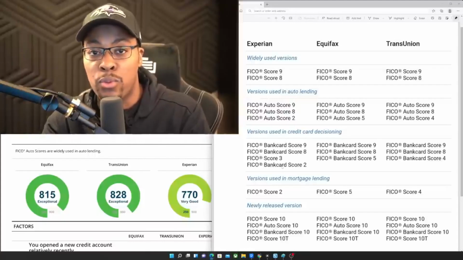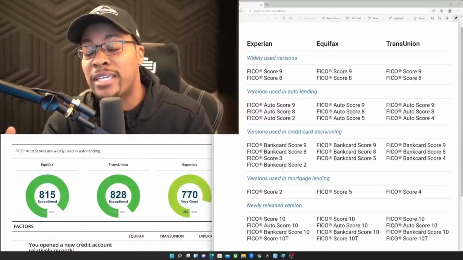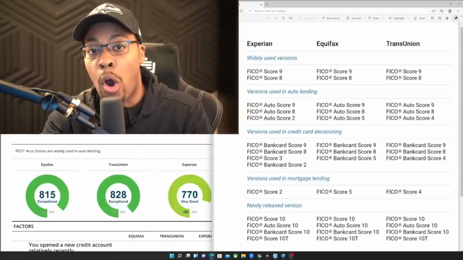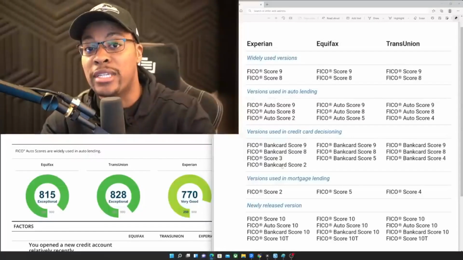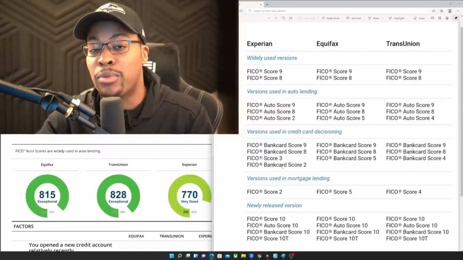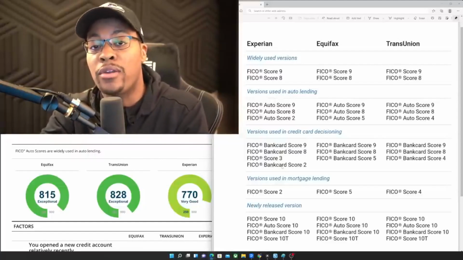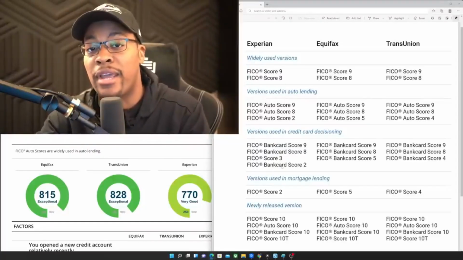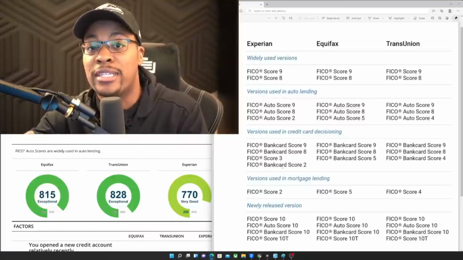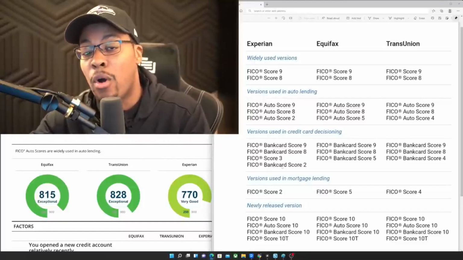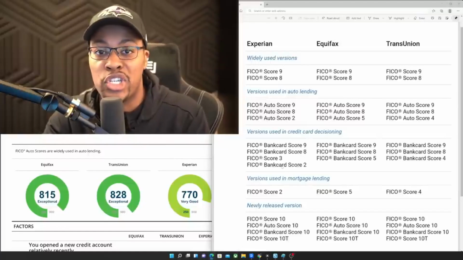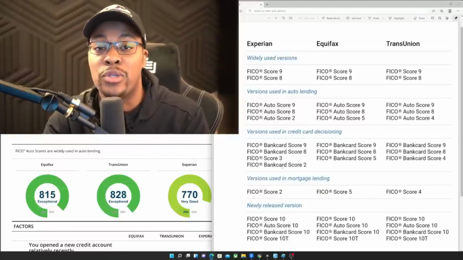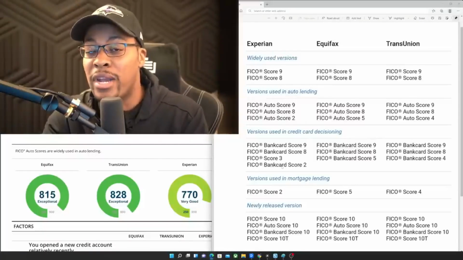Now, essentially what you would want to do to maximize your FICO 10T is to make sure if you are carrying any balances that over time those balances decrease instead of increase, because it's putting a heavier emphasis on whether or not you're carrying balances and whether or not your debt loads are increasing, decreasing, or staying the same over a certain period of time. So you don't really have to worry about FICO 10 just yet because a lot of lenders still are using FICO 8 heavily. FICO 9 is actually starting to be more prevalent.